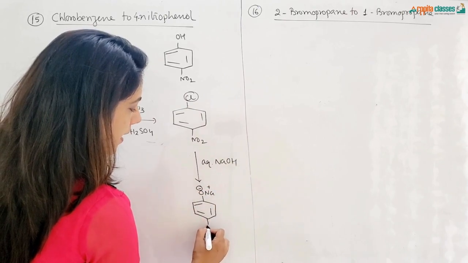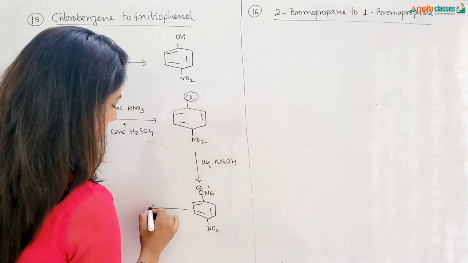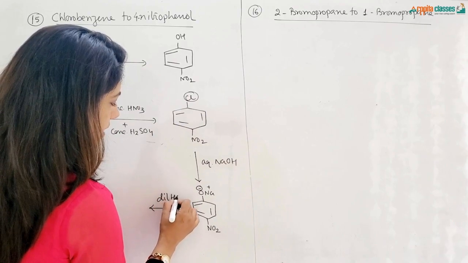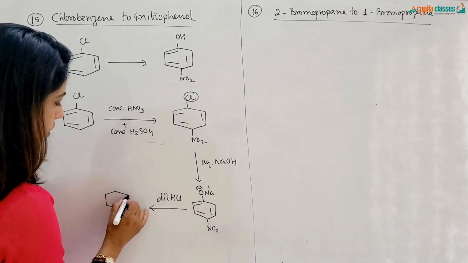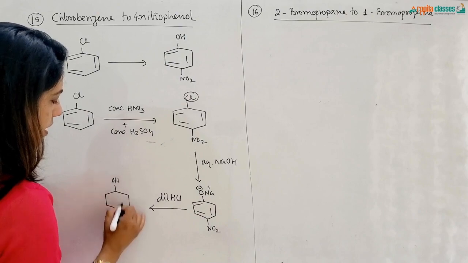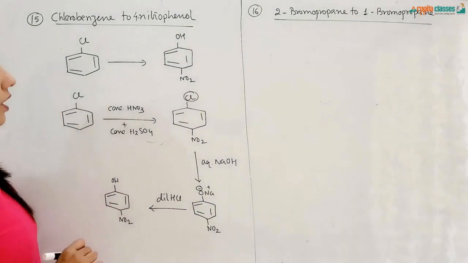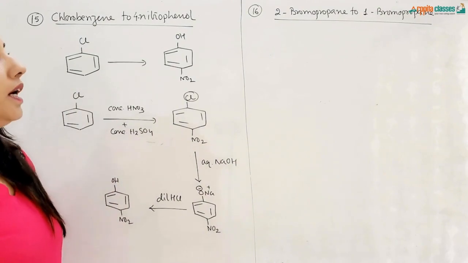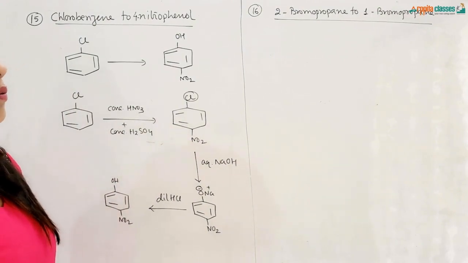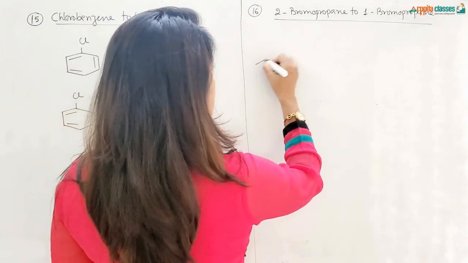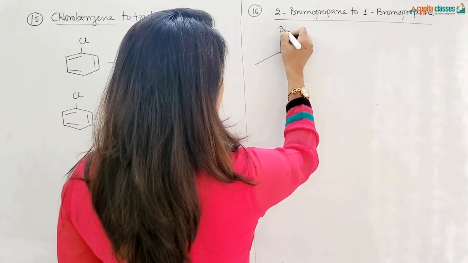Now we just acidify it with dilute HCl, so we get OH over here. So this is our desired product. Chlorobenzene has been converted into 4-nitrophenol. Next conversion is 2-bromopropane to 1-bromopropane. This is our 2-bromopropane.